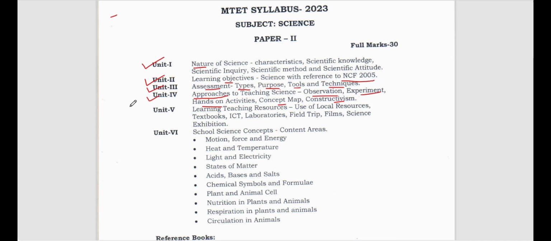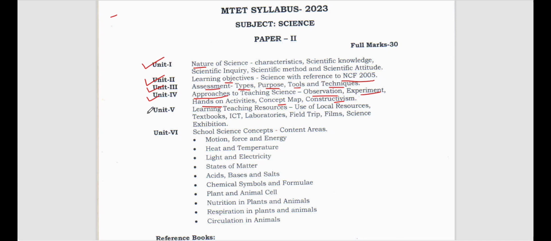If we want to be science teachers, we have to be very observant and ask the students as well to be observant. They should have the thirst for science, the thirst for knowledge, and an inquisitive mind, right? Then observation is the best method. Then comes experimentation. We do experiments and we study science. Then we do hands-on activities. Then we do concept mapping and constructivism, right? So these are the approaches to learning of science.